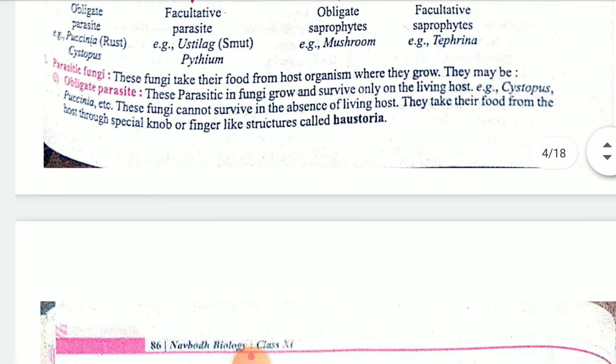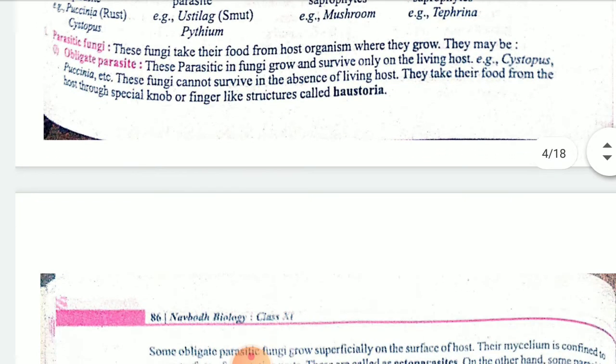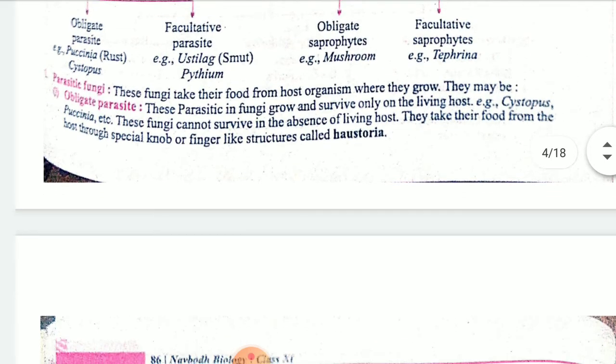Symbiotic nutrition shows a mutual relationship, and they will share their food material. Let us see the parasitic fungi. This fungi takes its food from the host organism and grows. It is of two types.